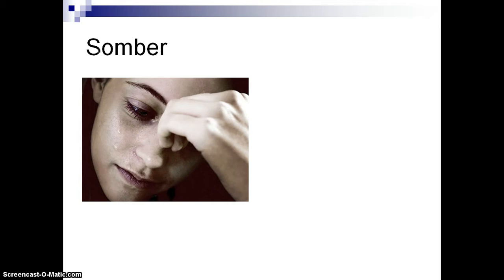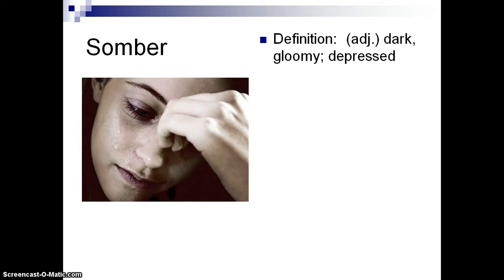Somber. We can see here this person is sad. If you look closely, there are some tears on her cheek. Somber means dark, gloomy, depressed. It doesn't mean dark as in no light, so I couldn't say, well, at nighttime it's somber out, because it's dark out. That's not the type of dark we're talking about here. We're talking about dark in mood, gloomy, depressed.